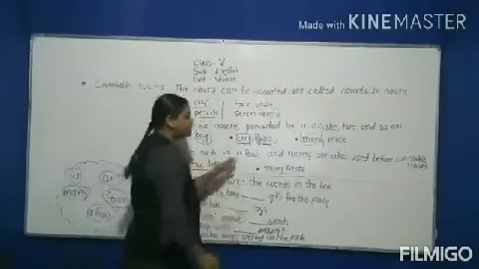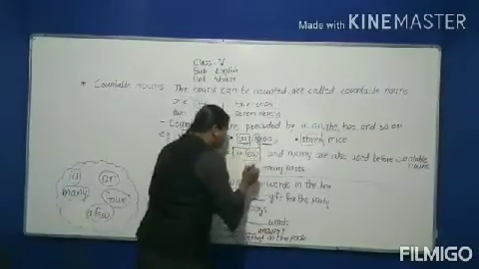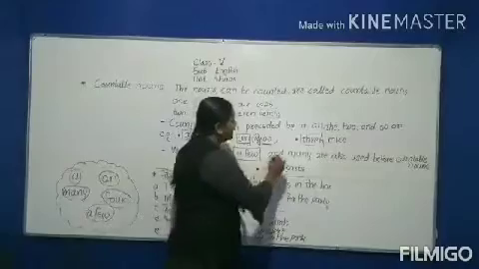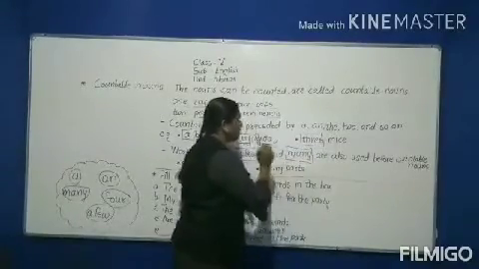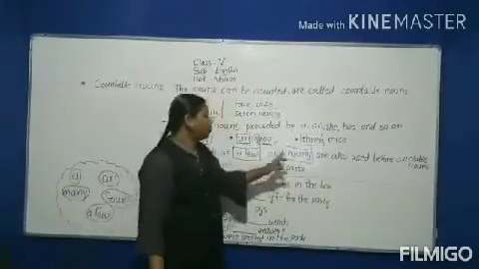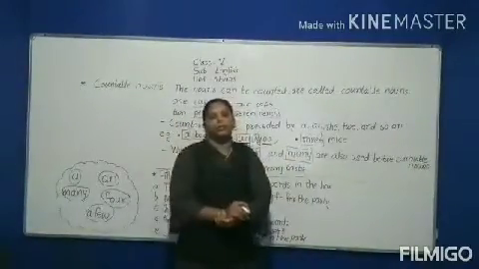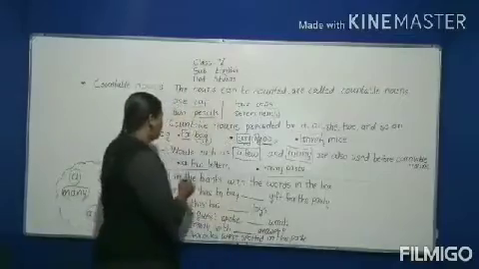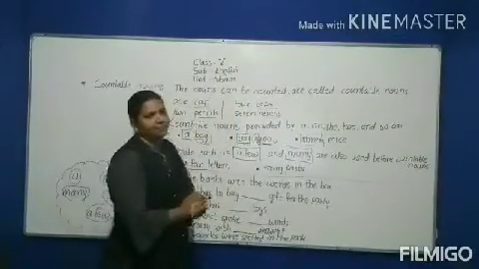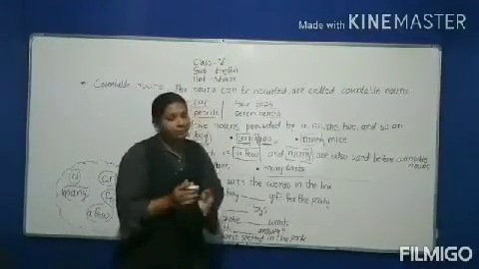Words such as a few and many are also used before countable nouns. Okay, see how? A few letters. We don't know how many, but we can count.